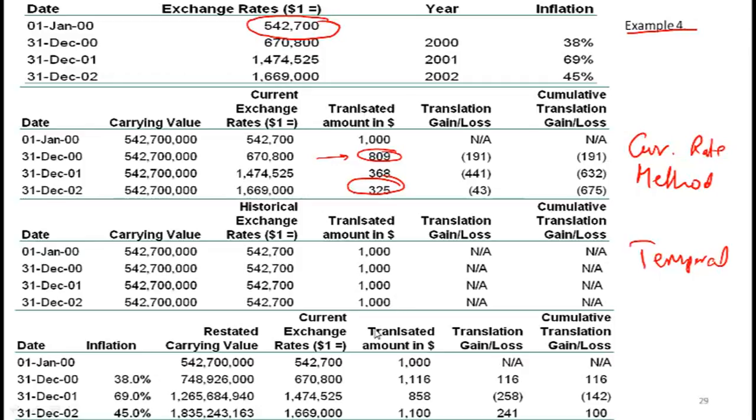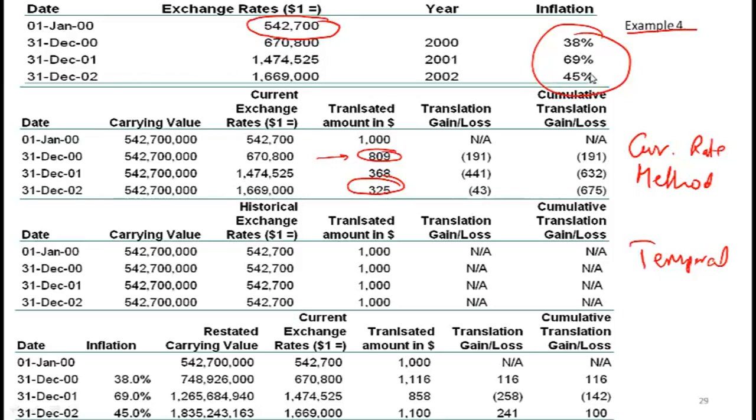The method that is actually used by IFRS is as follows. You restate the asset value in the local currency. What's the local currency in this context? The Turkish lira. So you restate based on the new price levels. You are given these inflation numbers, so based on that you can restate the value of the asset.